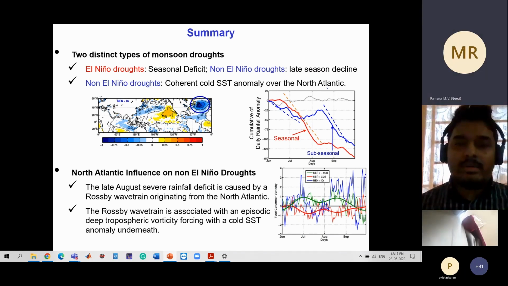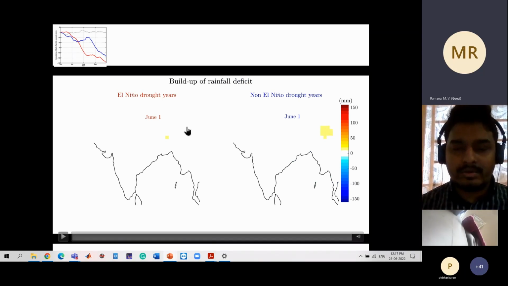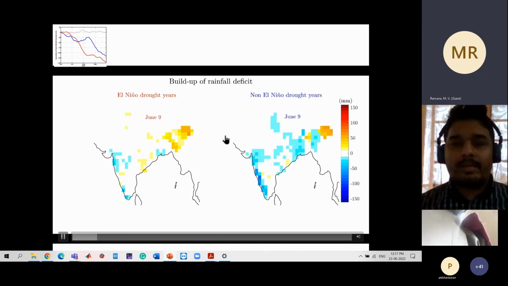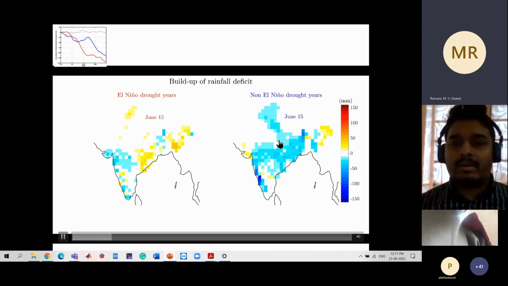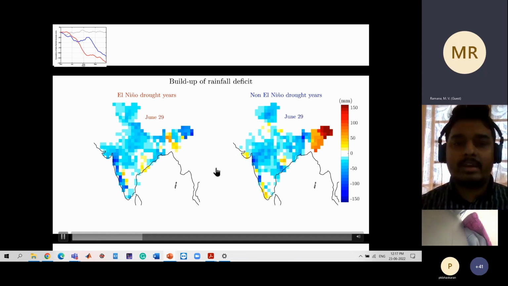Just before ending my presentation, I want to show the evolution of daily rainfall anomalies for these two categories of droughts. Starting from June 1, you can see in both categories the negative rainfall deficit building up. By the end of June, you can see a moderate deficit in both cases. There is no difference.